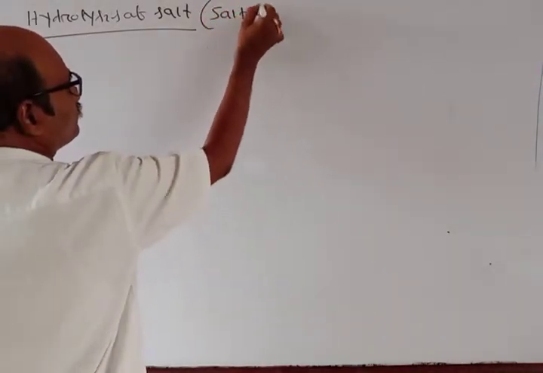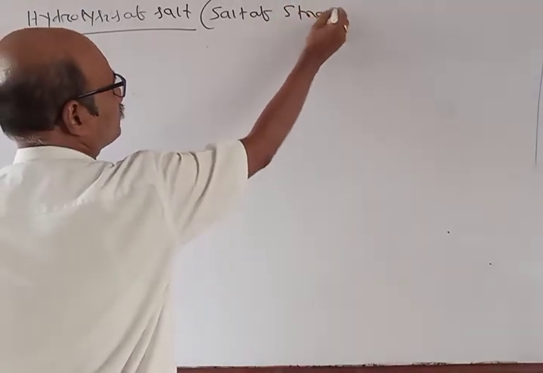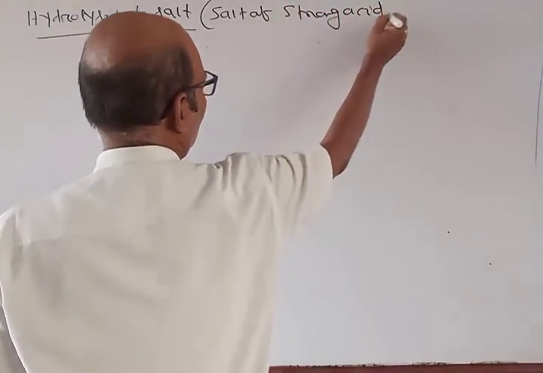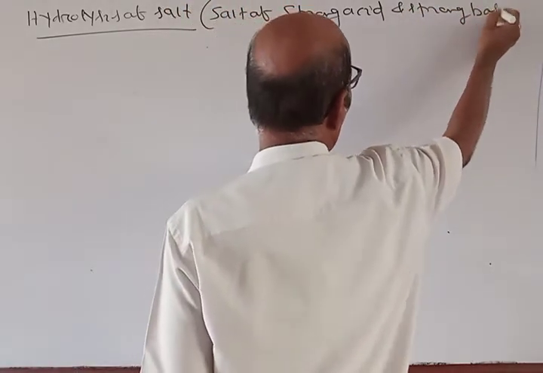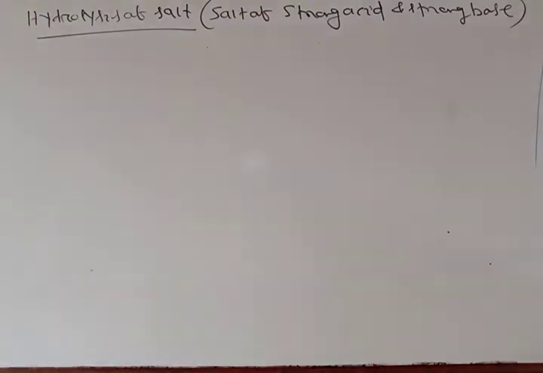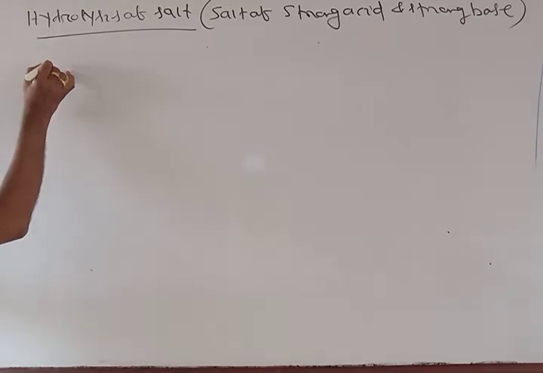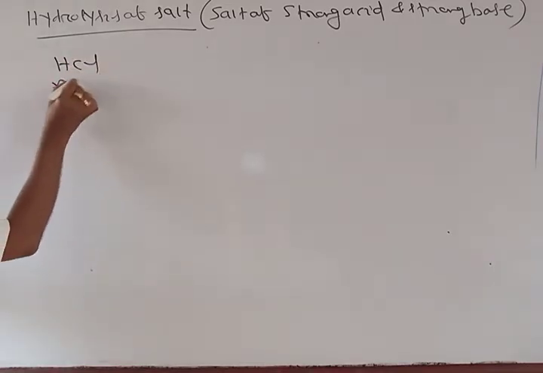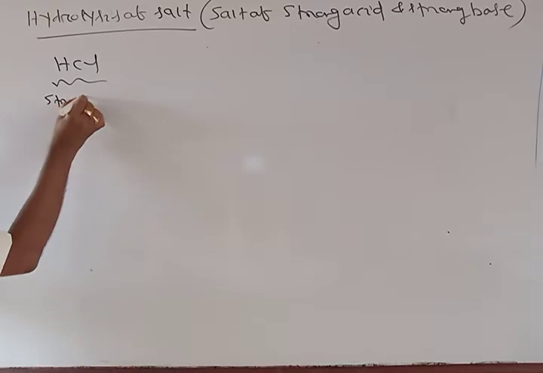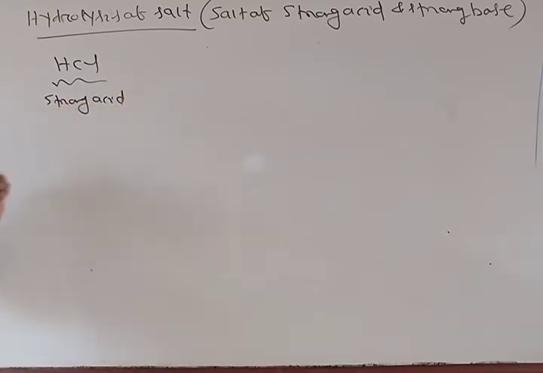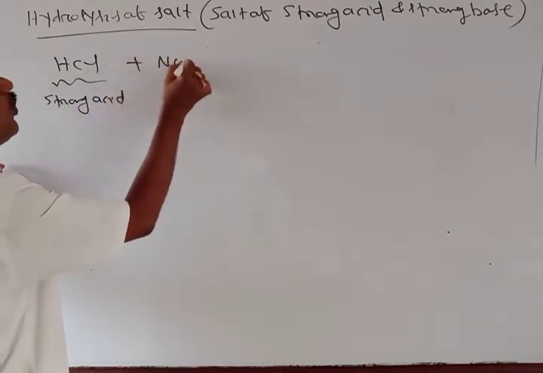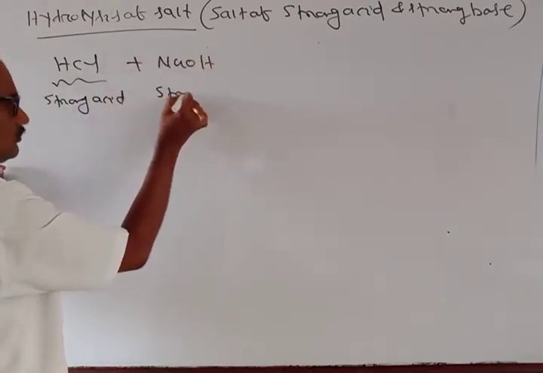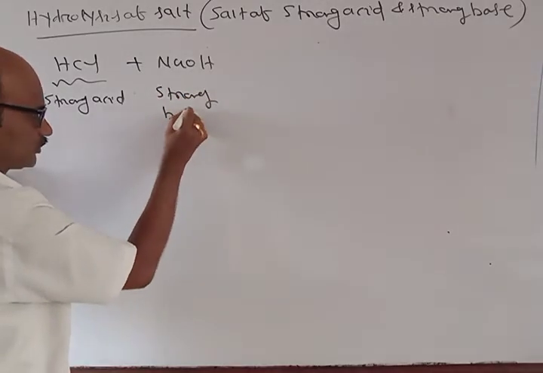Hydrolysis of a salt of strong acid and strong base. Let's see, if I take HCl, it's a strong acid because it's a mineral acid. And if I have NaOH, a strong base.